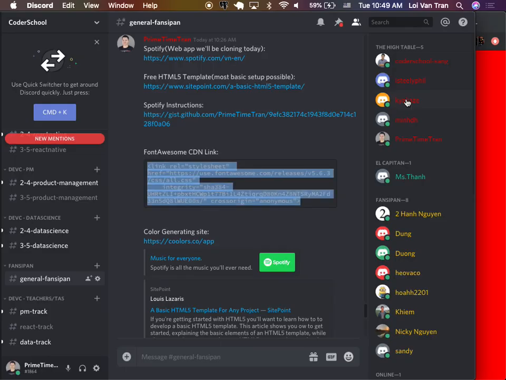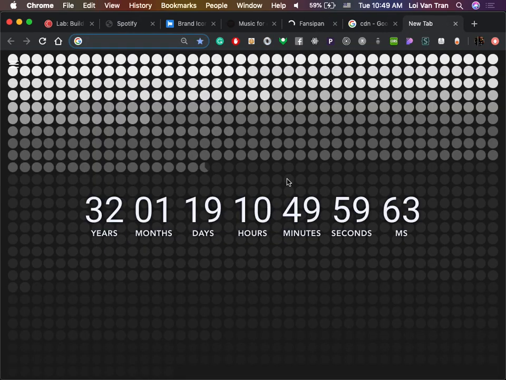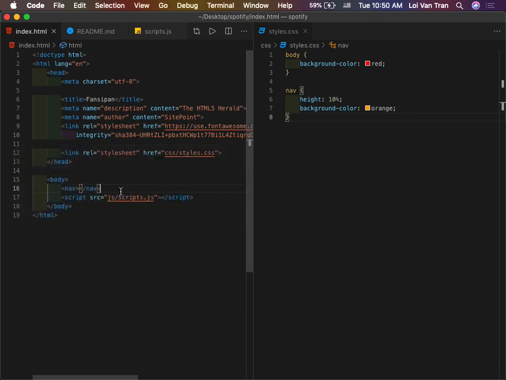Doesn't seem to have worked. Nav. I didn't save the file on the left. What? We got a problem here, Houston. Okay, there we go. Okay, so we got a nav bar here.